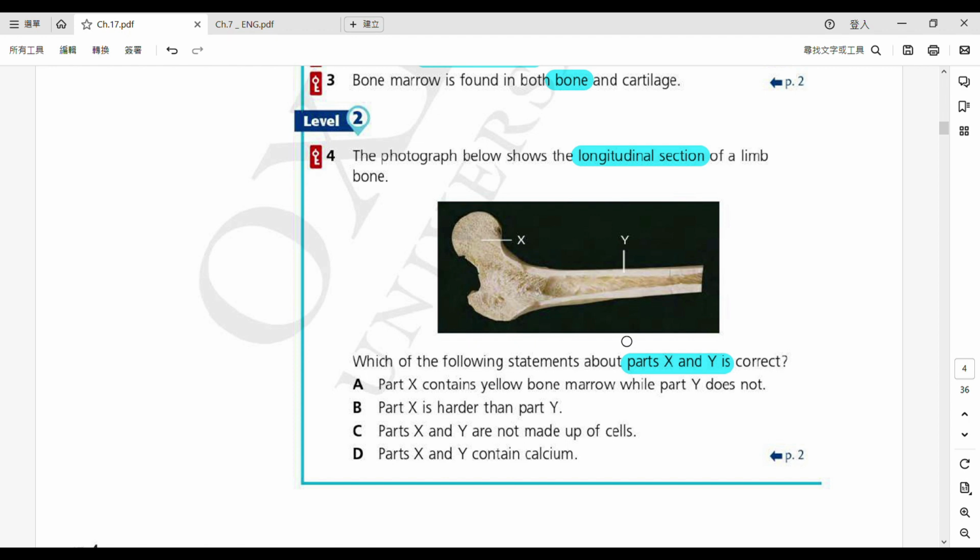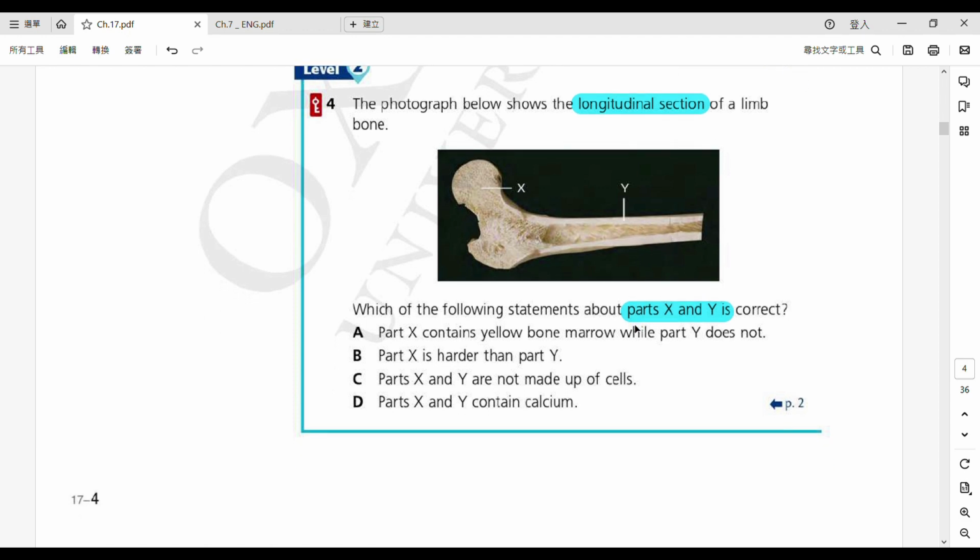So part X, what are you going to answer? So part X, you should be able to answer me, is it the cartilage? The answer is no, it is not the cartilage. It is the spongy bone. 自己寫返低啦。X is the spongy bone. Y 咧就係乜嘢 Y 就係呢個嘅 compact bones. Okay, because 佢係一個 shaft 嗰度嚟嘅 shaft 啦。